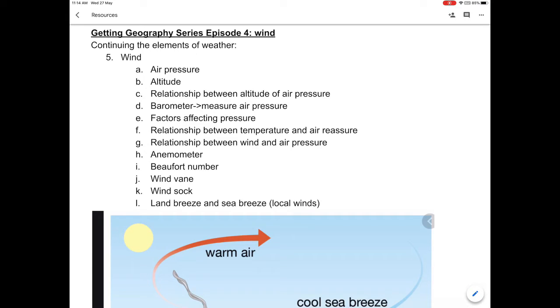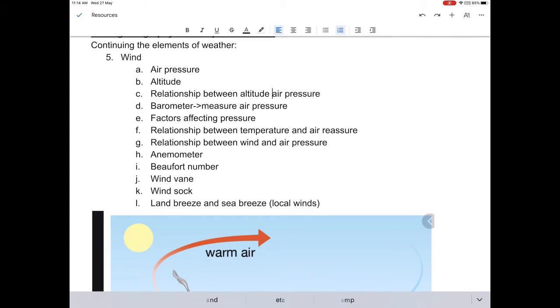And what is the relationship between altitude and air pressure? Essentially, the higher the altitude, the lower the air pressure, because the pull of gravity is weaker. Therefore, there's less concentration of oxygen molecules, aka smaller density of molecules. Therefore, you realize that the higher the altitude, the thinner the air.